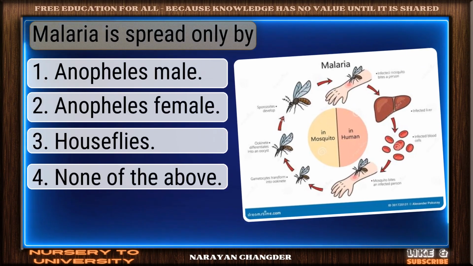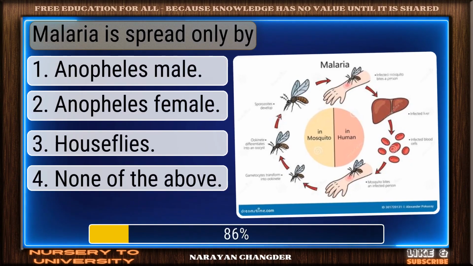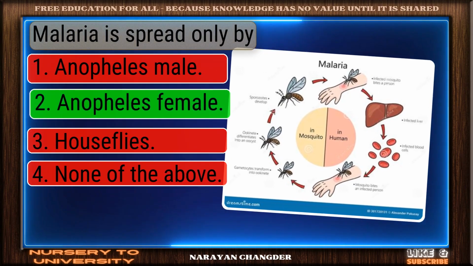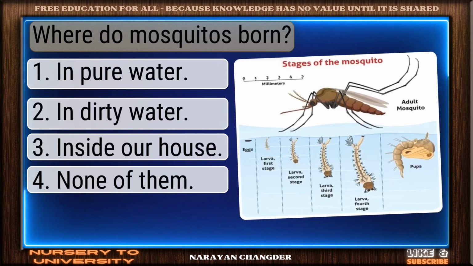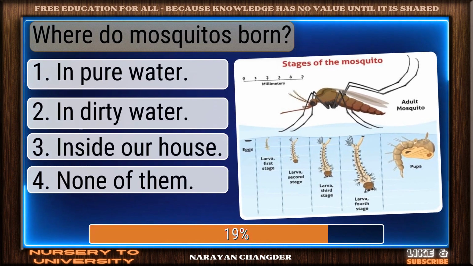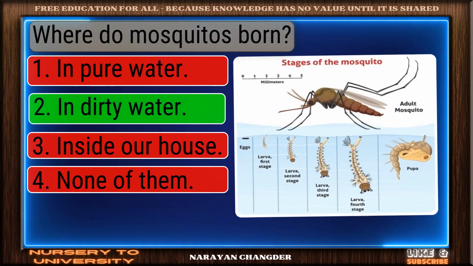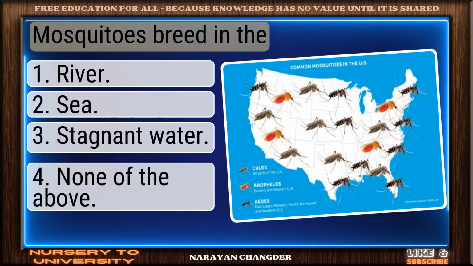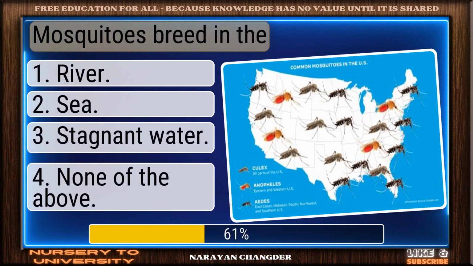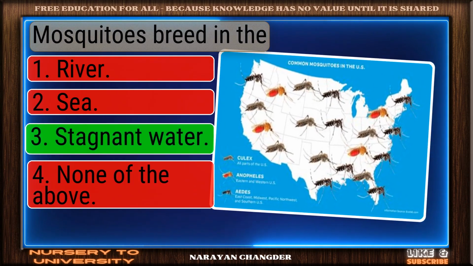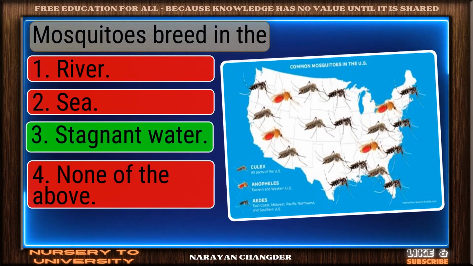Malaria is spread only by. Good thinking. Anopheles female is the right answer. Where do mosquitoes born? Bravo. In dirty water is the answer. Mosquitoes breed in the. Strong choice. Stagnant water is the right answer.